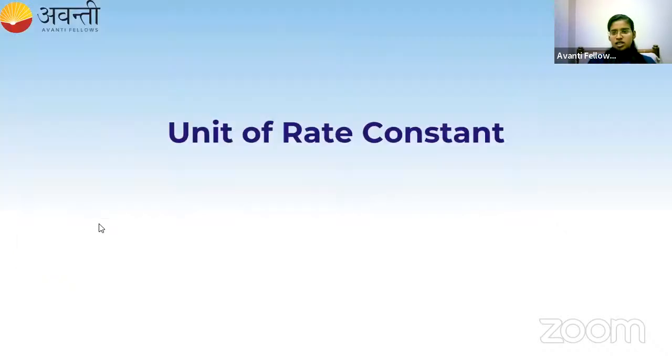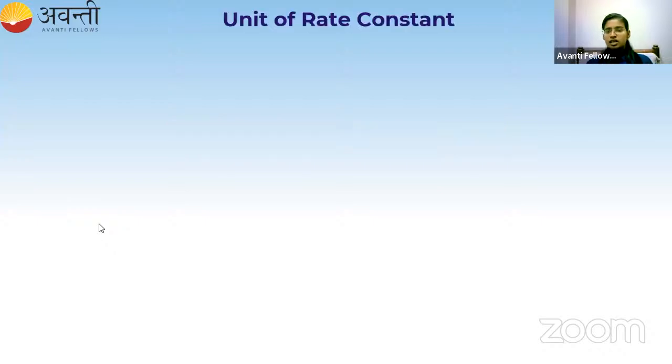Now next we will study the unit of the rate constant. Rate constant is denoted by which letter, students? It is denoted by the letter K. Yeah, very good. Now we are going to study the unit for that rate constant. All of you listen carefully. I am going to give you one relation or formula.